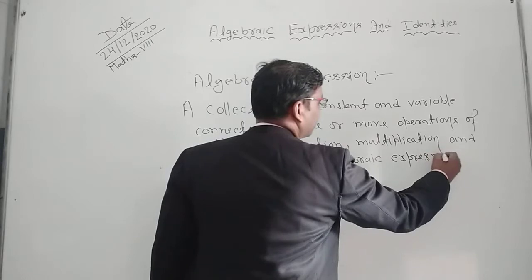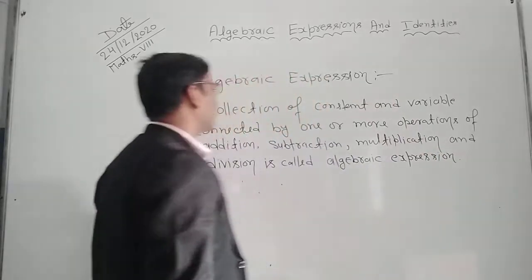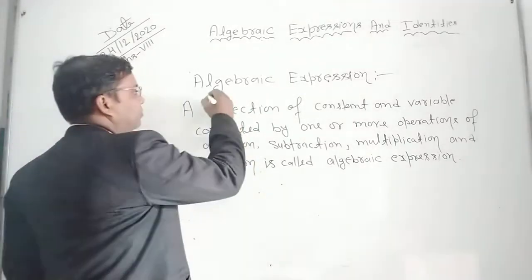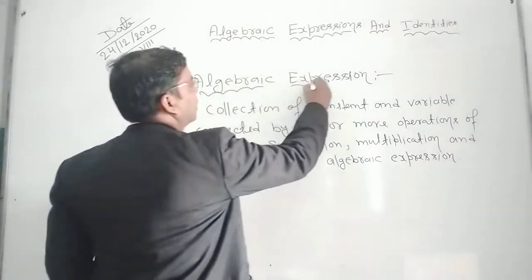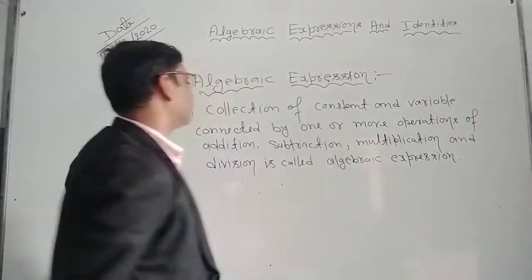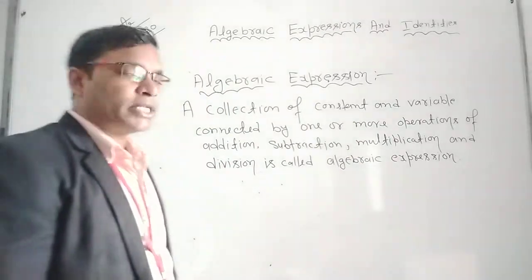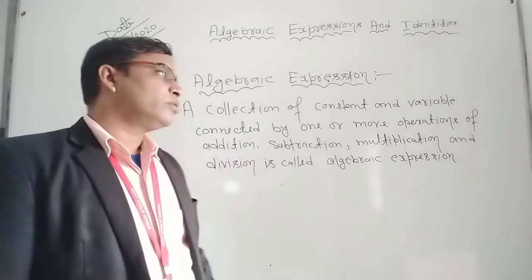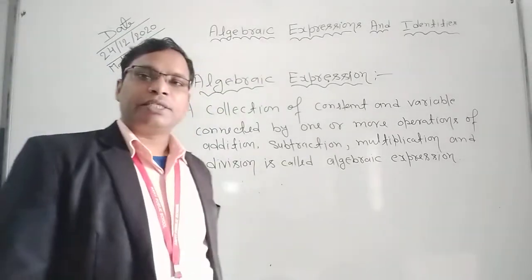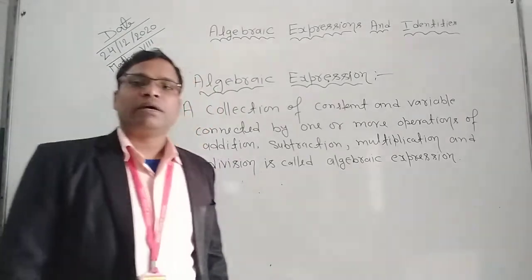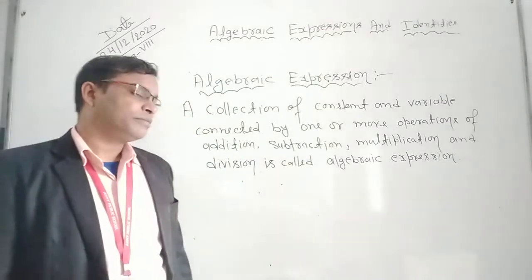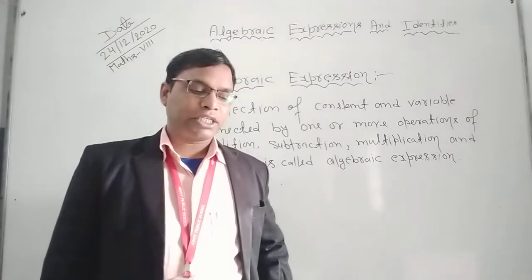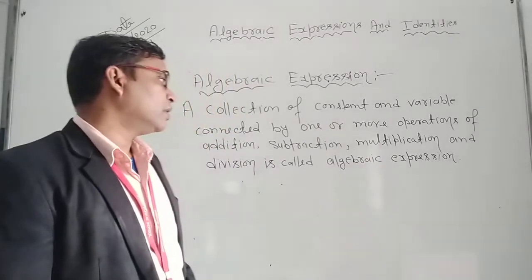This is clear? Okay. So then you can see what is the algebraic expression. You can define it: a collection of constants and variables connected by one or more operations of addition, subtraction, multiplication and division is called algebraic expression.